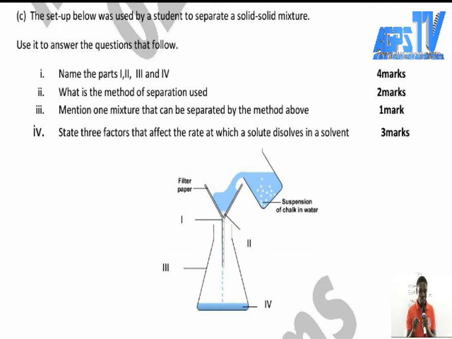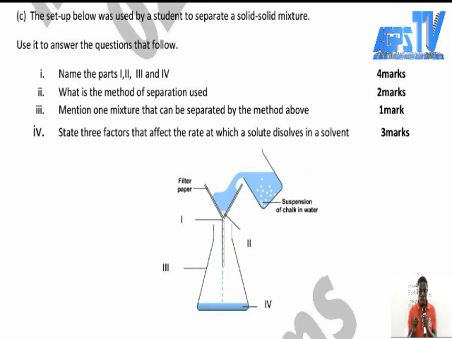Water is considered as a universal solvent because A, it dissolves all substances. B, because it dissolves most substances. So the answer is option B.